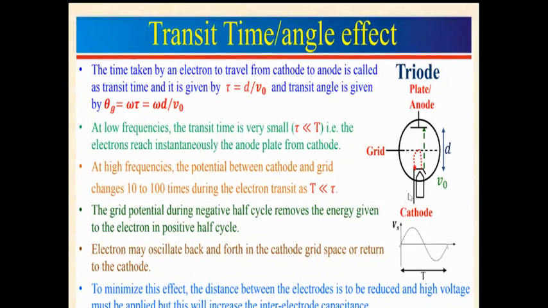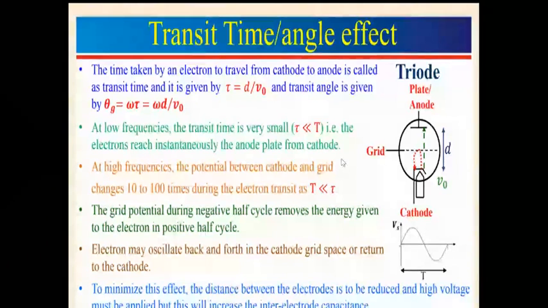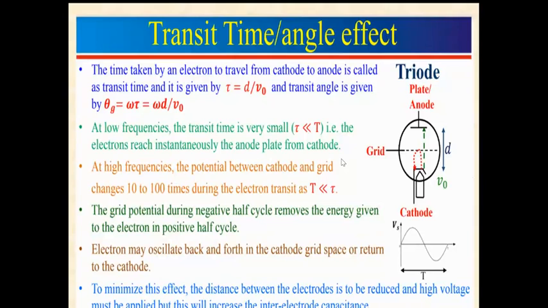Here the time period is less than the transit time. In 1 nanosecond the electron must reach from cathode to anode, but in picoseconds the input changes from positive to negative. Then those electrons that were moving towards the anode are now attracted back towards the cathode. Here you can see the red cycle. It starts moving in the positive half cycle, but it must reach the anode.